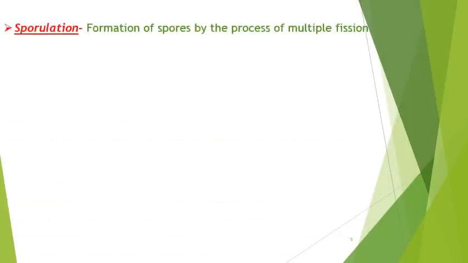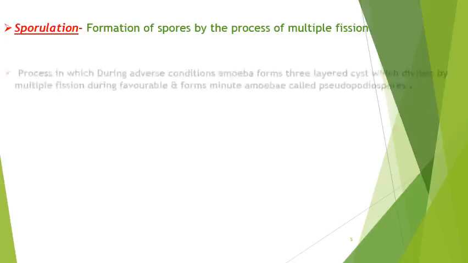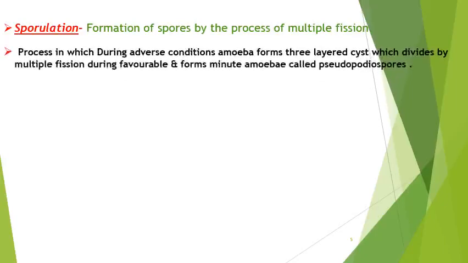In the next slide, we will have another mode of reproduction, that is sporulation. Sporulation, as the first part of the term suggests, is related with spores. The formation of spores by the process of multiple fission is called sporulation. The process in which, during adverse conditions, amoeba forms a three-layered cyst which divides by multiple fission during favorable conditions and forms minute amoebae called pseudopodiospores. This is another example of sporulation.